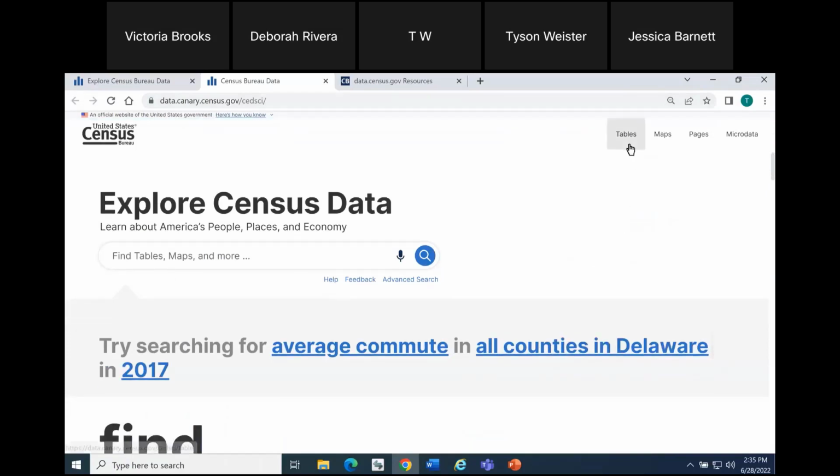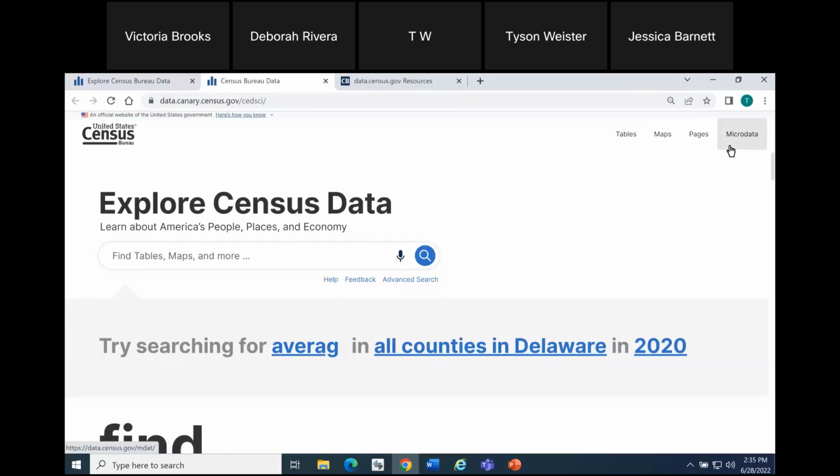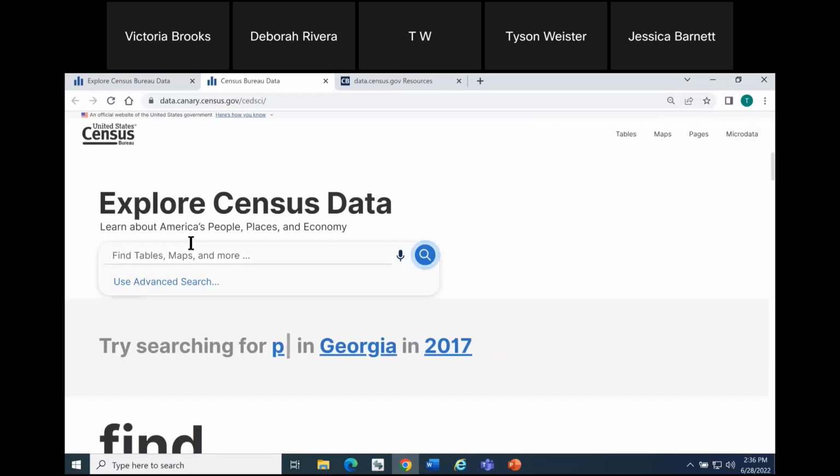Moving on to other design elements, we continue to have in the upper right links to tables, maps, pages, and microdata. Those are the 4 primary types of content that we have on our site. They continue to exist in the headers on the live site and have remained throughout this update. And one other thing you may have noticed as I've been talking is below the single search bar, you see some text that says, try searching for poverty in Georgia in 2020. And it provided some updates just to show you that you can type in a variety of topics, geographies, and years. This is example text just to inspire you to help you get started with your search in the single search bar.